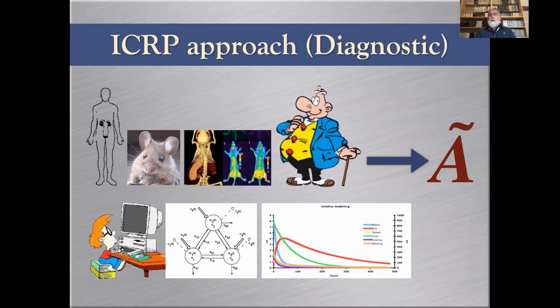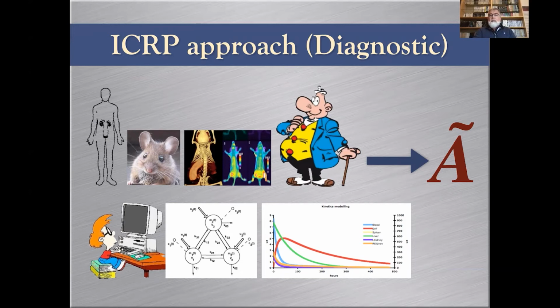Then all these pharmacokinetic data are pooled together. So it is not obtained from one individual, but is an average over several individuals to have an idea of the reference pharmacokinetics of the radiopharmaceutical. You get the curves for all the organs that take up the product, the time activity curves, and you can integrate them to get the cumulated activity.